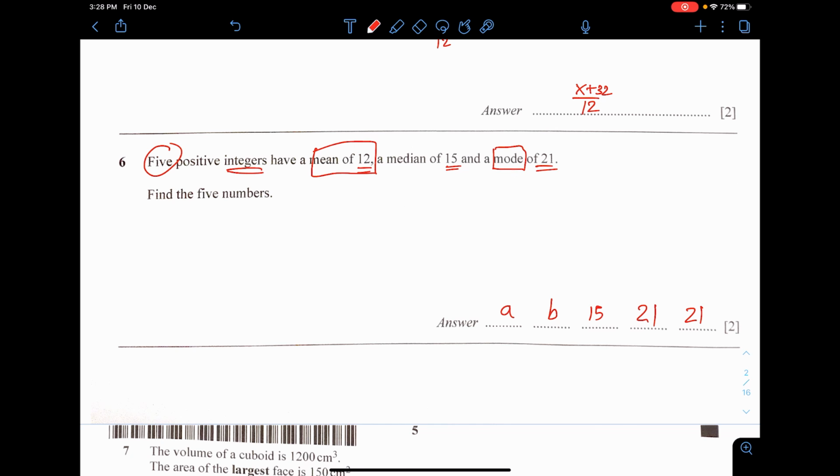Okay? Now, the rule is that if you sum all of the numbers and divide by the total numbers, we have 5 of them, right? Sum and then divide by 5, you should get the mean. I mean, the mean is actually the average, right? You need to sum everything and divide by the frequency. Okay? So, I will get A plus B plus 57, divided by 5 equals 12. Then cross multiply the 5 to the other side, you'll get 60. Move the 57, then you get 60 minus 57. You get 3.